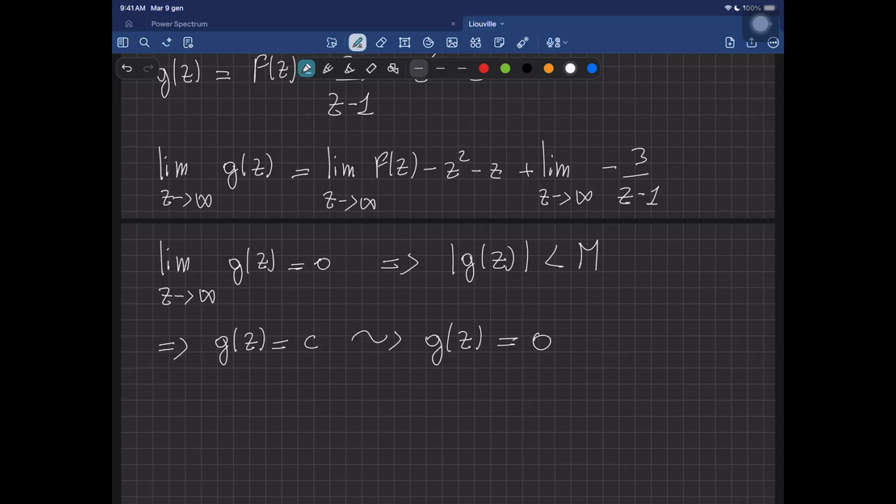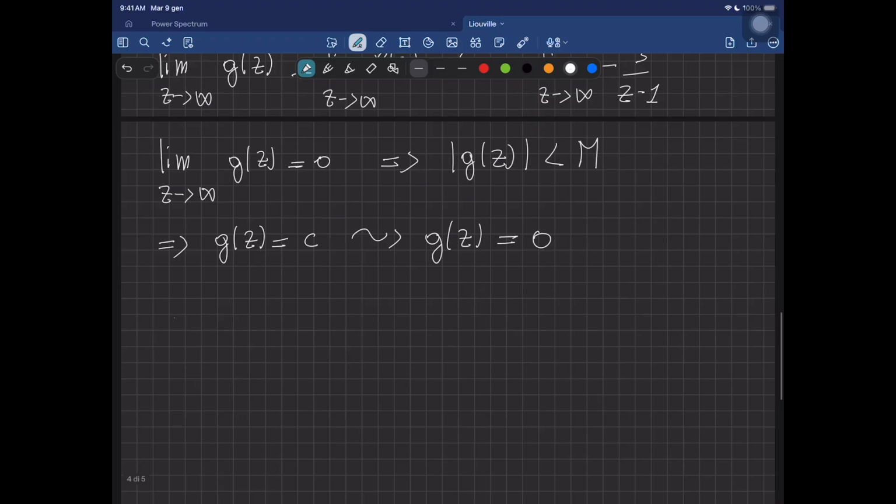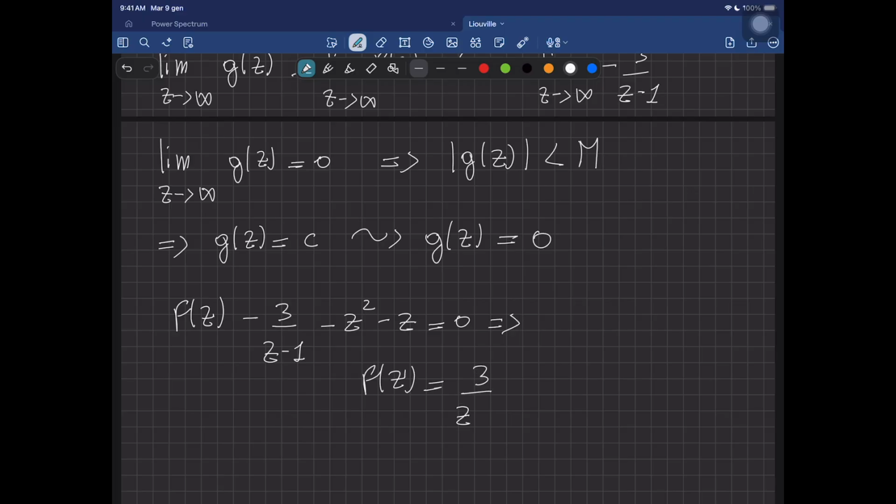And this is what it tells us. Well, g of z for us was f of z minus 3 over z minus 1 minus z squared minus z, and it has to be equal to 0, which implies that f of z has to be equal to 3 over z minus 1 plus z squared plus z.